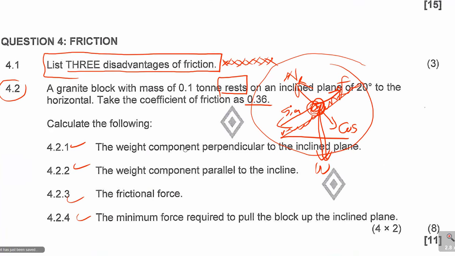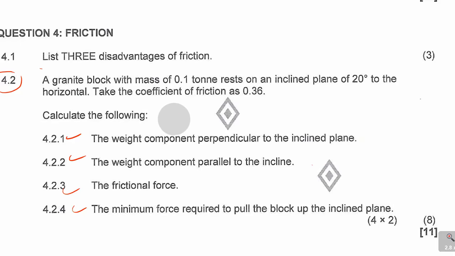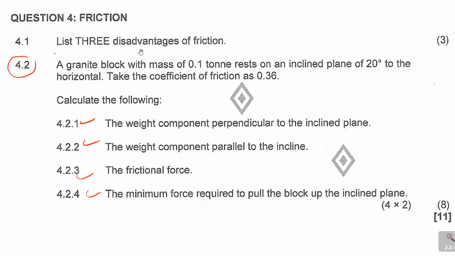Now the one that I also wanted to do was this question. It was looking at friction. Here it was asking things like, list 3 disadvantages of friction. Number 1, it causes wear and tear. Number 2, it causes unwanted heat. Sometimes you don't want that heat. It also causes unwanted sparks. Number 3, it causes loss of energy. Loss of energy is friction.